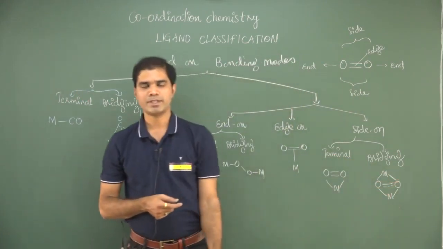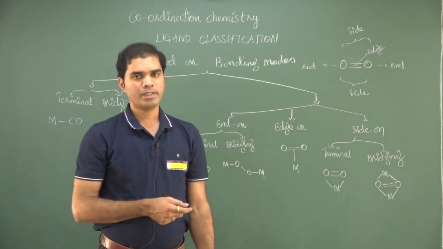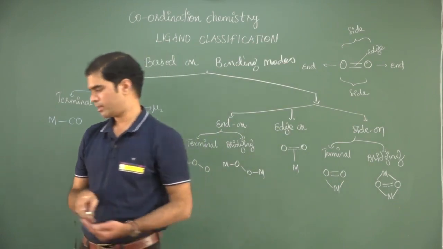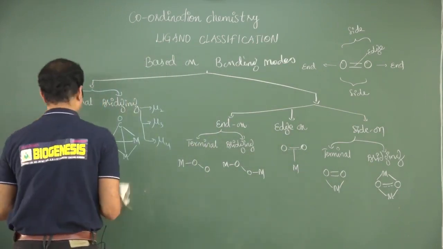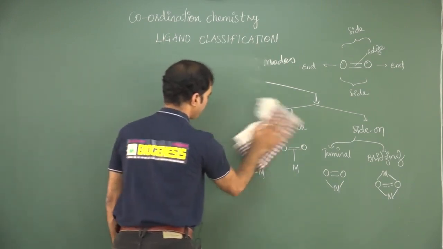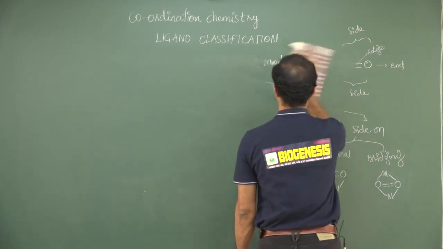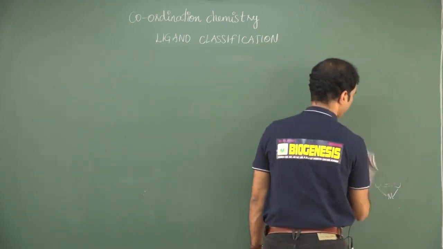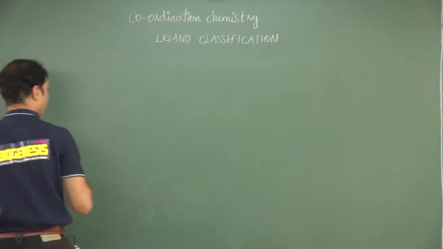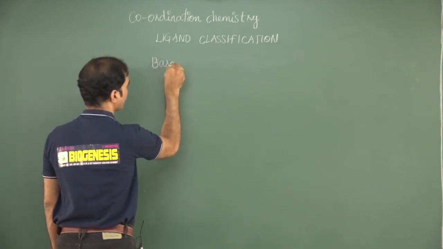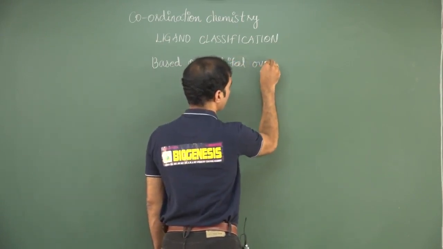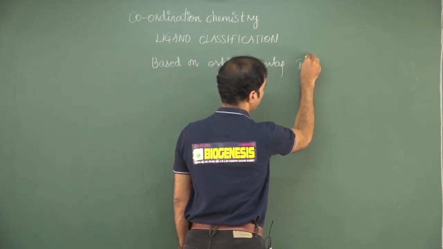This is another type of classification. This is based on the bonding mode. There is another important type of classification which is based on the orbital overlap interactions, and you come across it in crystal field theory, molecular orbital theory. You can see it in the spectrochemical series. Based on orbital overlap interactions.